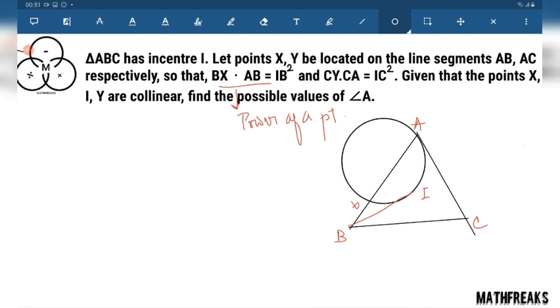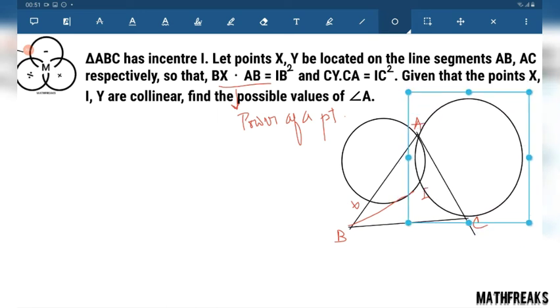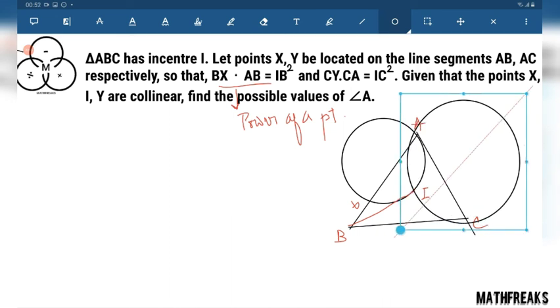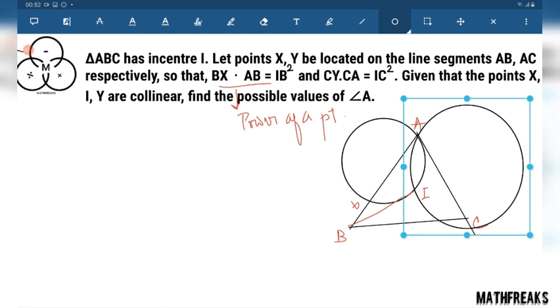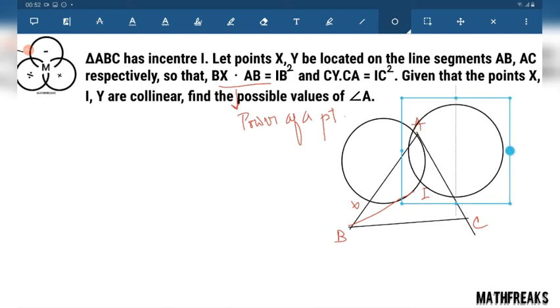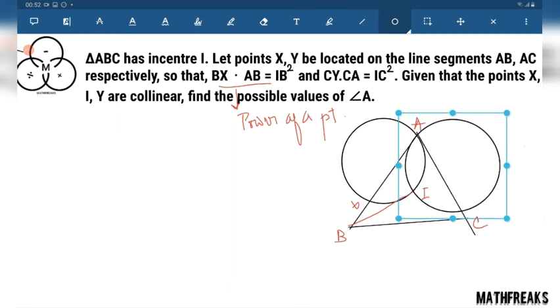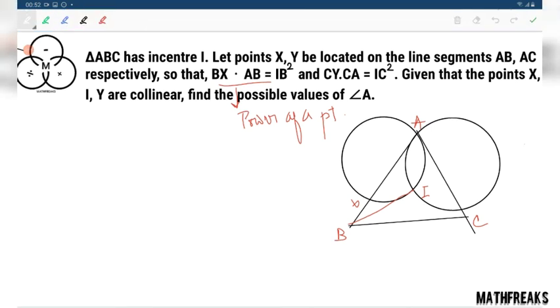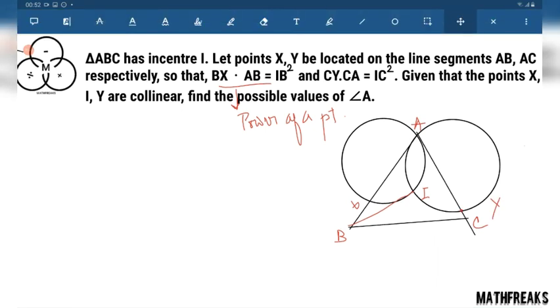Similarly, CI square equals CY into CA. That is if we draw another circle with AI and Y. This point is Y. Then what we are going to have?